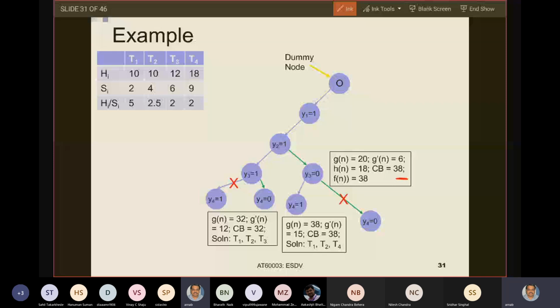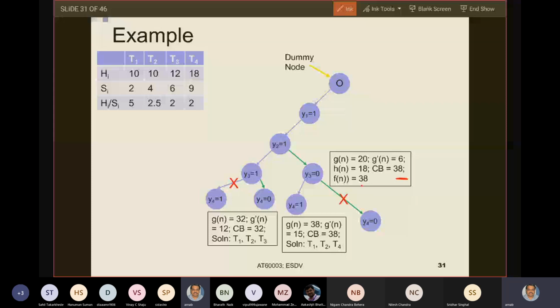So your current base solution is not less than the upper bound. It is equal to the upper bound. And we said that if my current base solution is not less than the upper bound, we will prune, because there is no way by which I can explore the subsequent subtree and still get a better solution. So you don't need to explore y4 equals to 0.